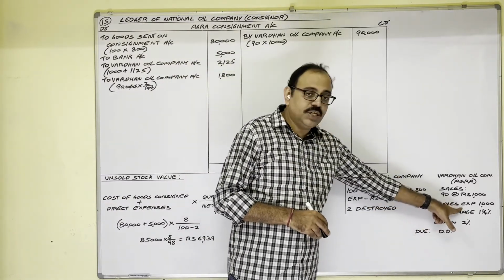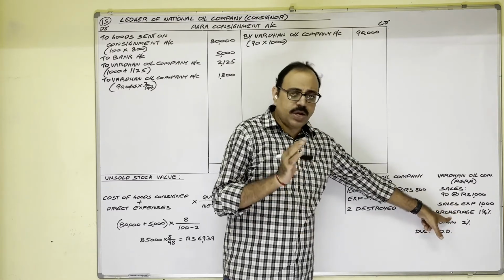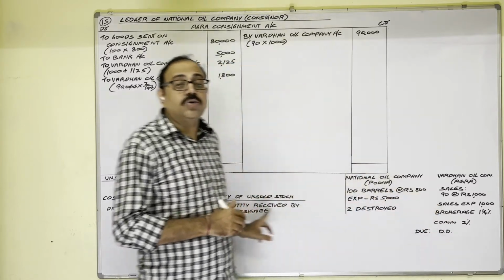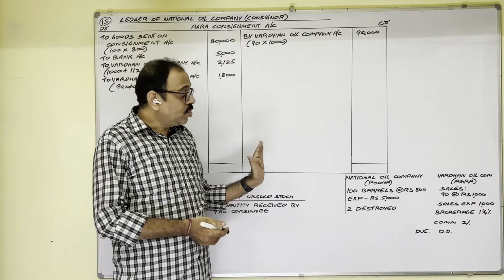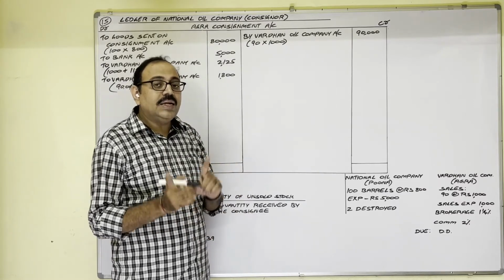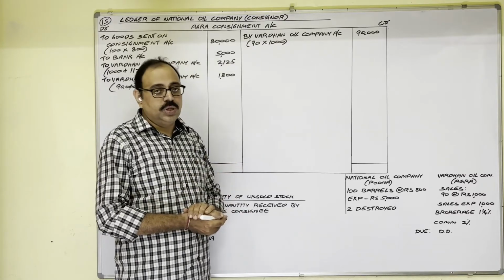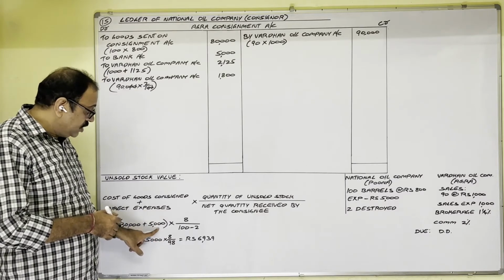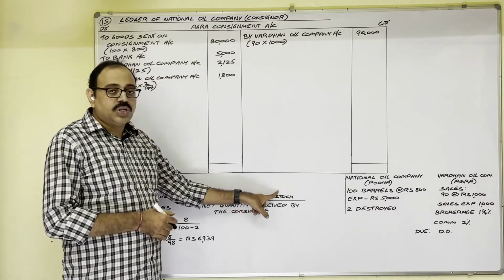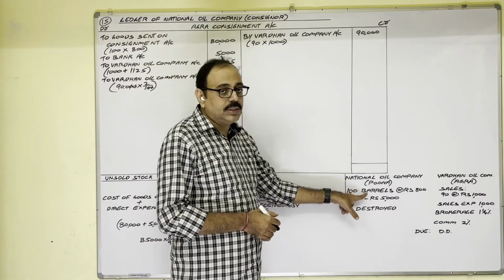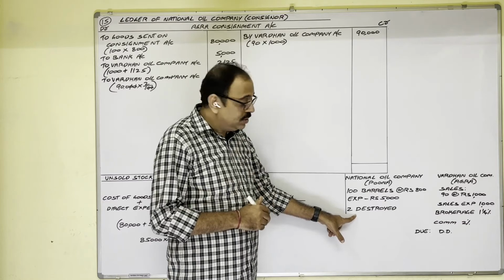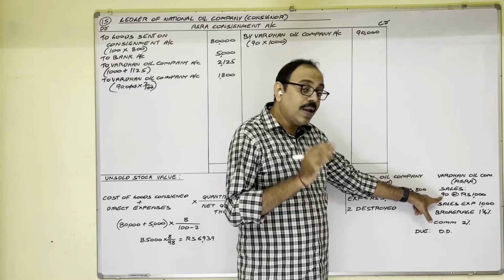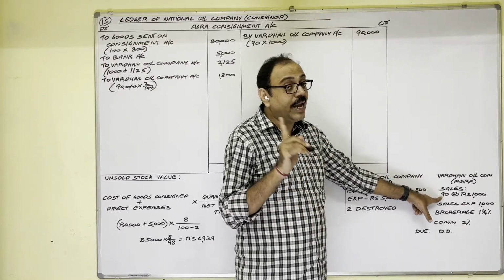Here, sales expenditure is given, brokerage is given. These two are indirect. Even though any direct expenditure is incurred by consignee, while calculating this unsold stock, we need not consider it because goods are damaged in transit. Consignee didn't spend that amount on these damaged goods. Therefore, only consignor direct expenditure I am taking, 5,000 rupees, into quantity of unsold stock. Consignor sent 100 barrels. 2 barrels are damaged. Consignee received 98. In 98 barrels, consignee sold 90 barrels. So unsold stock quantity is 8 barrels.